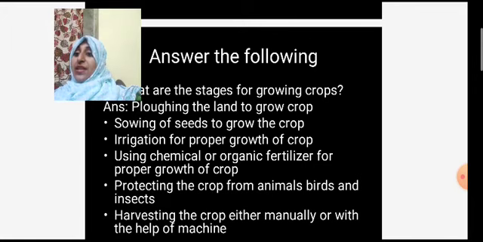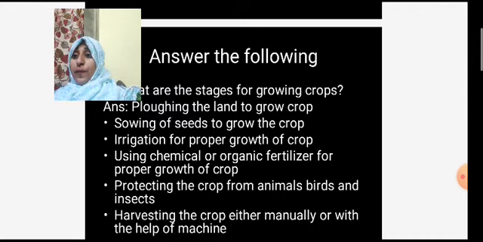Then he uses chemical or organic fertilizer for proper growth. After using fertilizers, he protects the crops from animals, birds and insects, so that insects do not eat the plant.